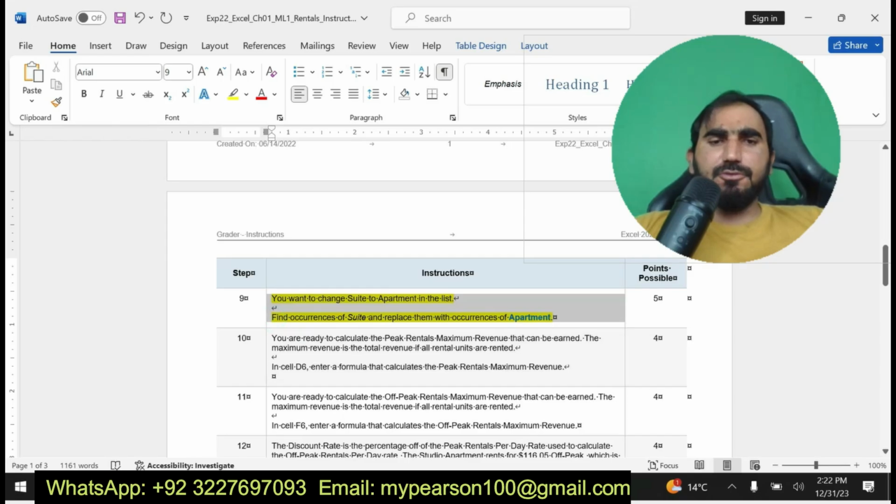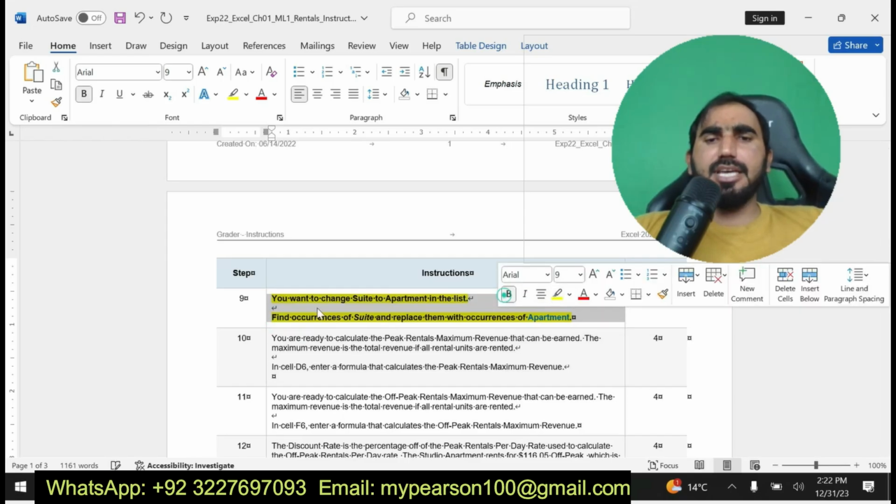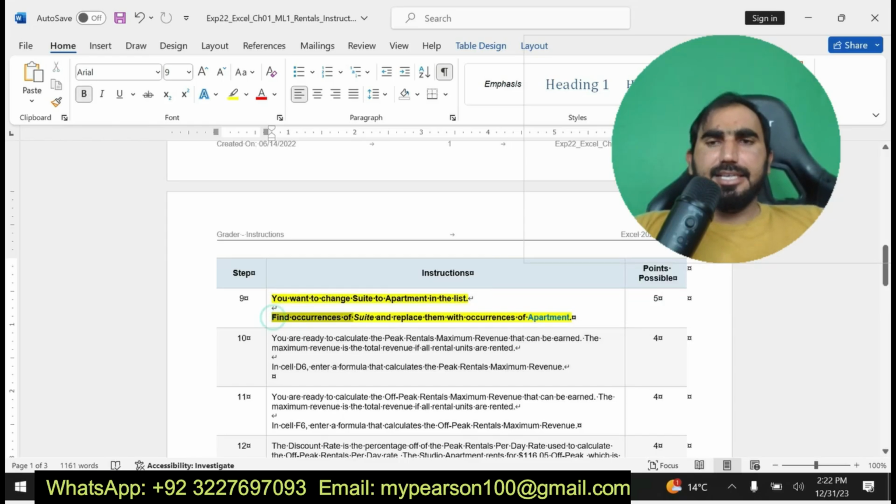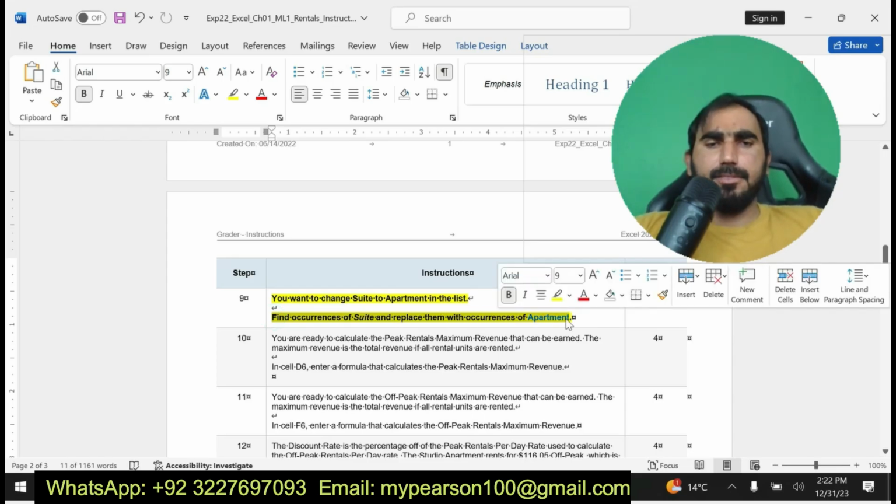Find every occurrence of Suite and replace it with Apartments. Here you can see I am going to solve step number 9.